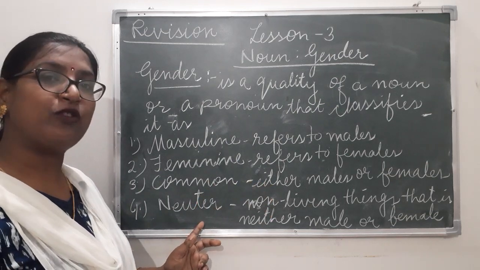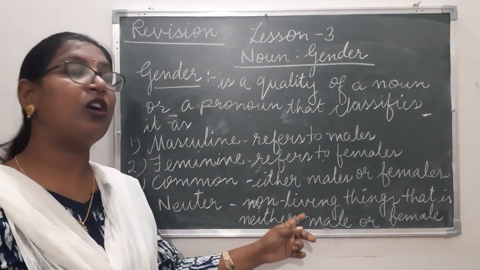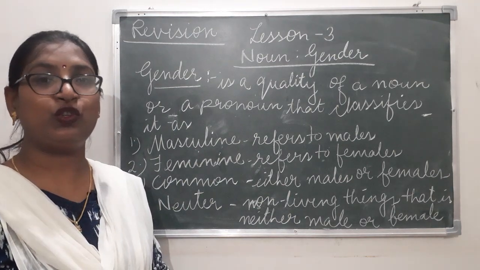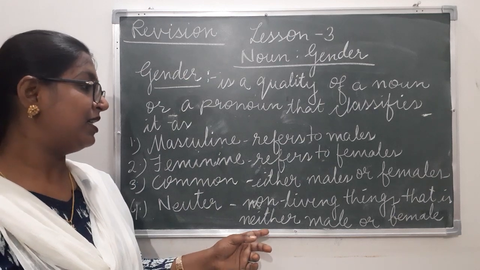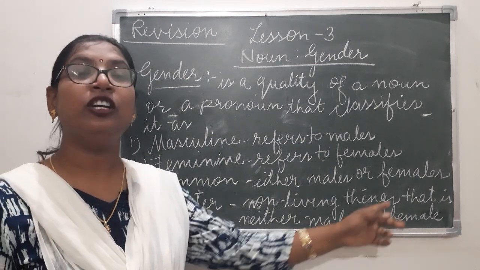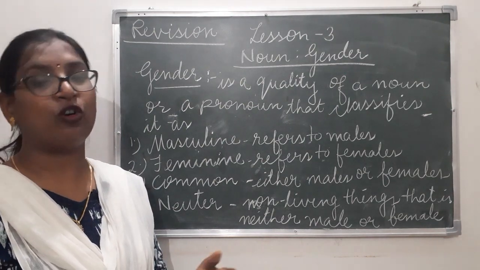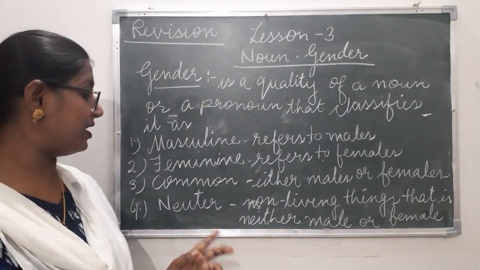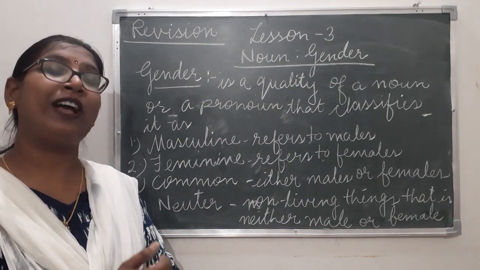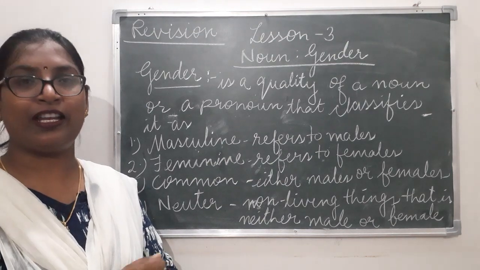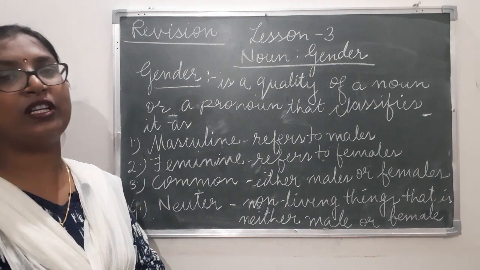Now, the fourth kind of gender is neuter gender. Neuter gender refers to non-living things, that is, neither male nor female. Things which we cannot call male or female, they are non-living things, so it is neuter gender. For example, book, van, car, chair. All these non-living things come under neuter gender.